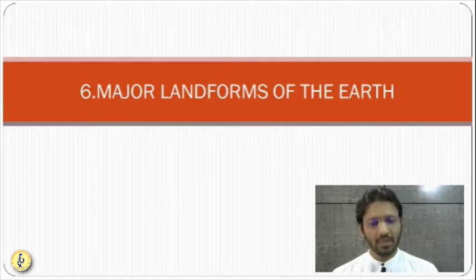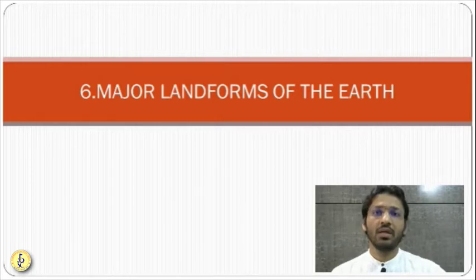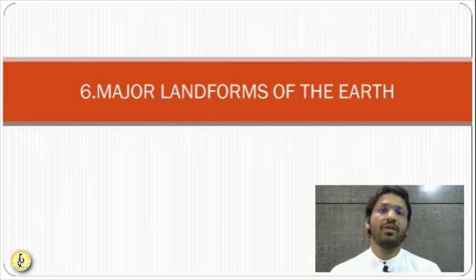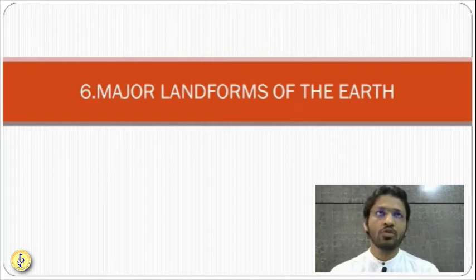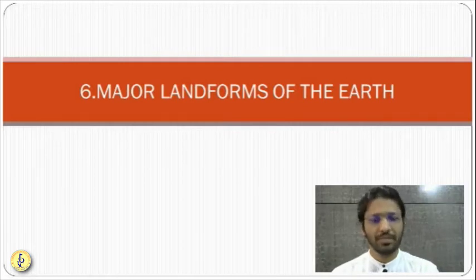Major landforms are nothing but you have mountains, you have rivers, you have valleys, you have glaciers. So landforms are of different types. A detailed chapter will be there as we move further in the NCERTs. So let us understand certain basic landforms which are given in your 6th standard NCERTs. It's a very small and sweet chapter.